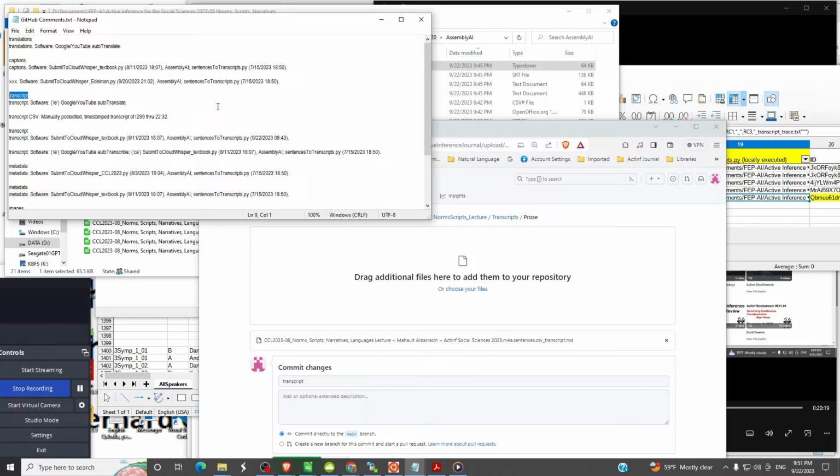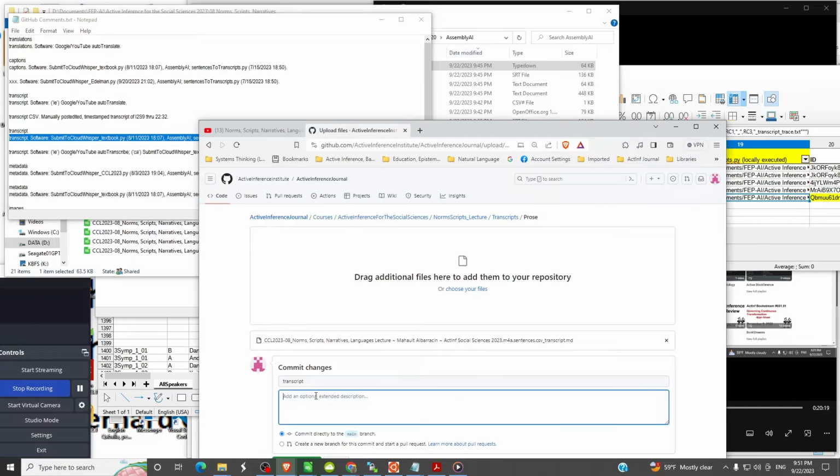We got it through 3 pieces of software. We got it through a thing called Submit to Cloud Whisper. Actually, Submit to Cloud Whisper.textbook, just an arbitrary name, it just happens to be what we call the current version. We used Assembly AI, and we used sentences to transcripts. I made a small adjustment to that Python script today, so in my timestamp for the software, that's in this cheat sheet.